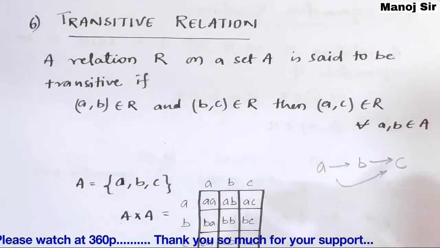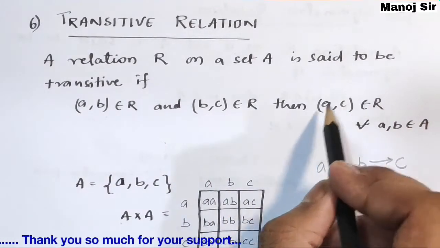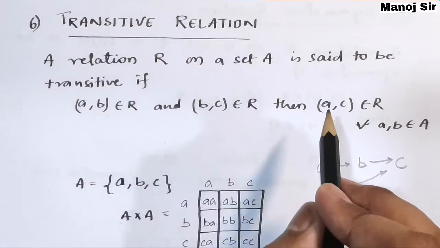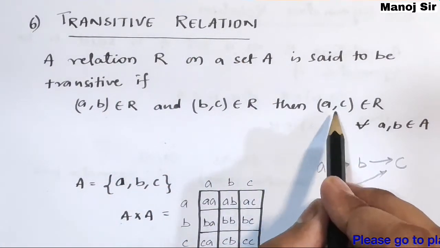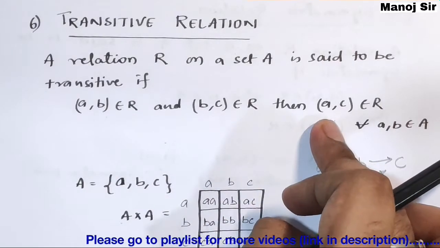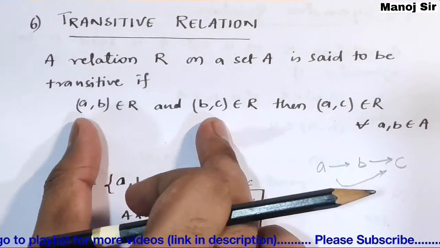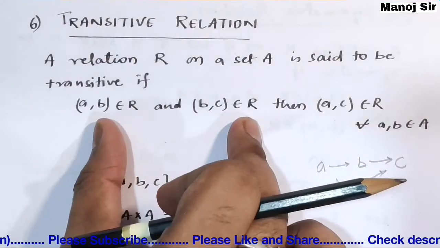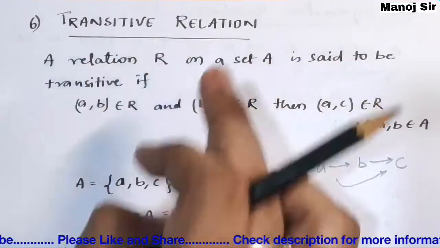It doesn't mean that if the pair is (c, a), that is also transitive. No, that is not. If it is (a, c), then only is this said to be my transitive pair. If these two are present, then this is the transitive pair which has to be in that relation to make that relation a transitive relation.